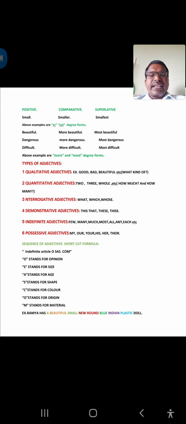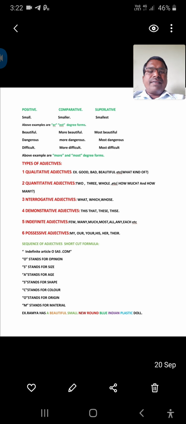First S is size, second S is shape, and C stands for color, and again O stands for origin, and M stands for material. After this we have to use the noun. Why? Because we always find adjectives before a noun or pronoun only. So this is the formula for the sequence of adjectives.